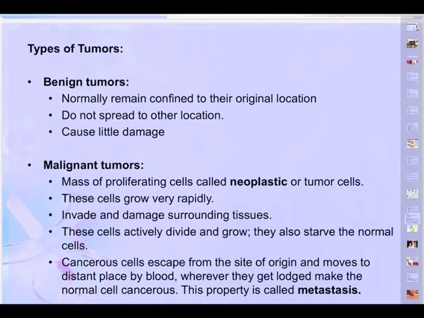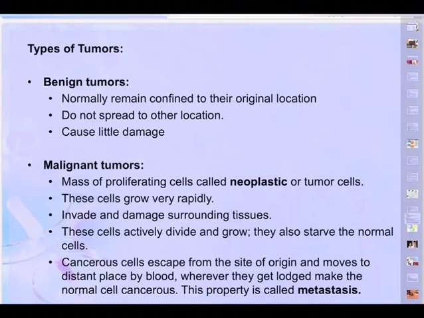So benign tumors do not spread and cause maybe insignificant, little damage. But malignant tumors are very, very dangerous. They proliferate, they spread, the cells grow very rapidly, invade and damage the surrounding tissues, and these cells actively divide and grow and form a tumor, and the tumor becomes cancerous.